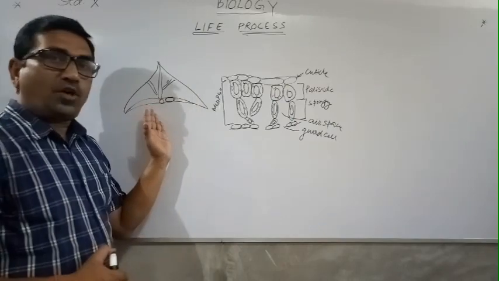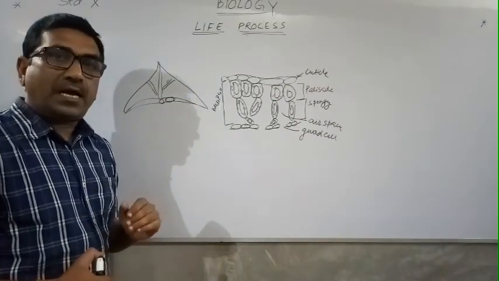If we see the cross section of the leaf, we find all these things are happening here.